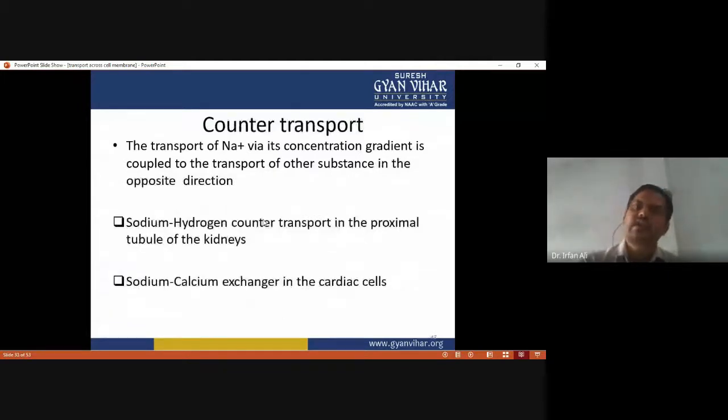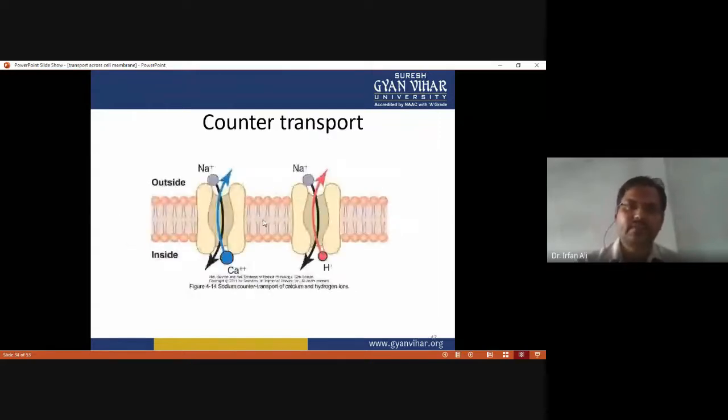Or counter transport, where the transport of sodium ion via its concentration gradient is coupled to the transport of another substance in the opposite direction. So this is called counter transport, or antiport. Like sodium hydrogen counter transport in the proximal tubule of the kidney, and sodium calcium exchanger in the cardiac cell are examples of counter transport. And this figure shows the counter transport.